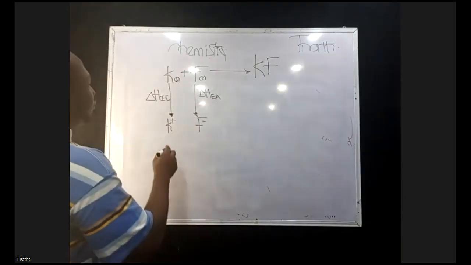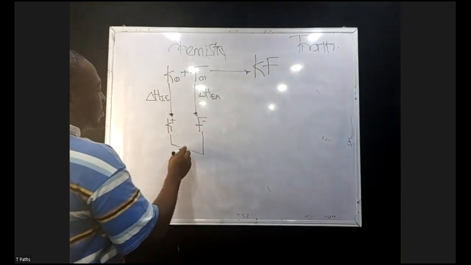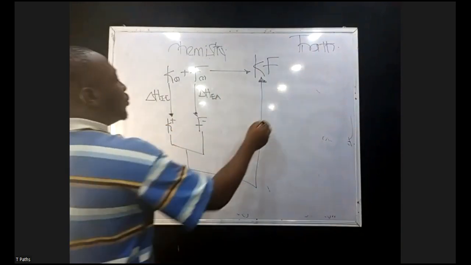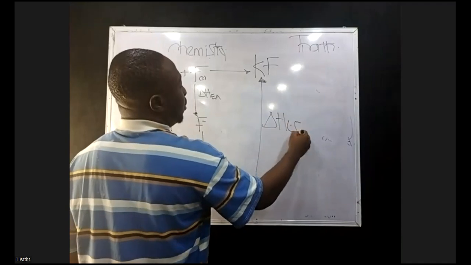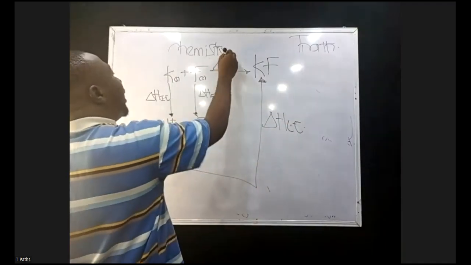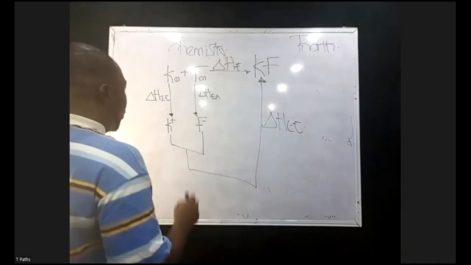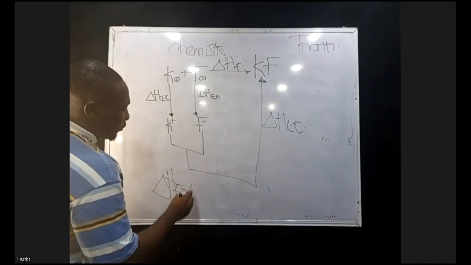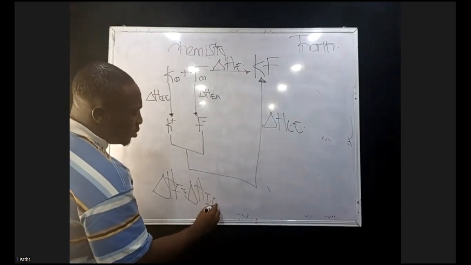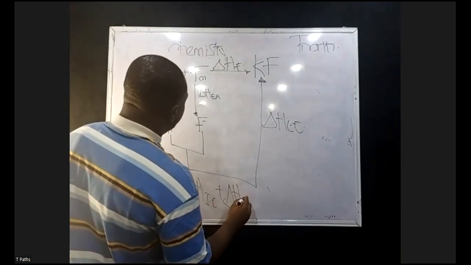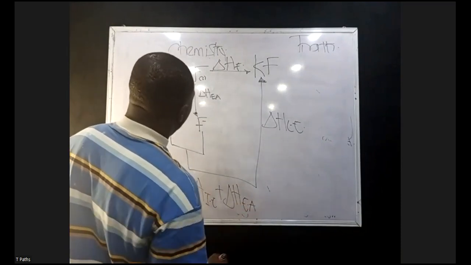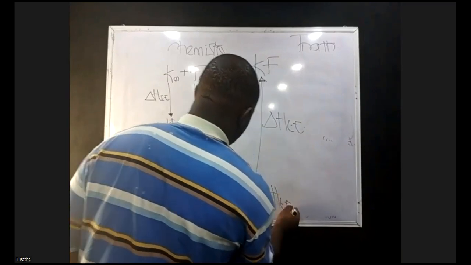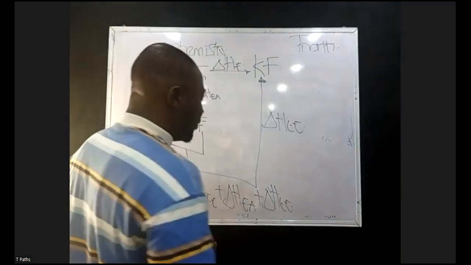Now, this goes ahead to form KF. And that is called what? Delta H lattice energy. This is called delta H what? Formation. So you can tell delta H formation, therefore, is the sum of everything here: delta H ionization energy plus delta H electron affinity plus delta H lattice energy.